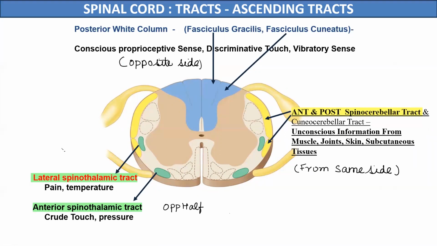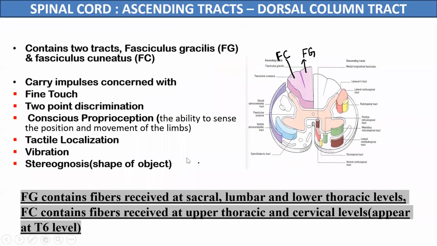The next tracts which we are studying are the posterior column tracts. Now these tracts are named as the posterior column or dorsal column tracts, as they are located in the posterior column of the white matter of the spinal cord. There are two tracts in this group. The medial one is the fasciculus gracilis, and the lateral one is the fasciculus cuneatus.